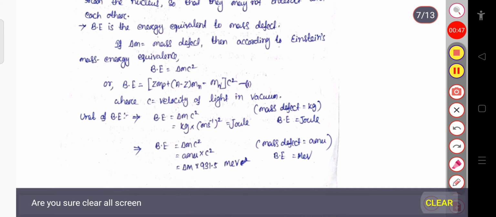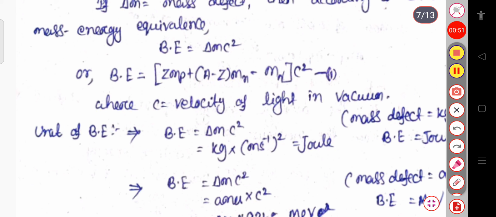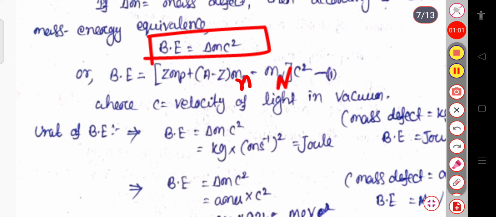Mathematically, we can write the binding energy equal to delta m c square. Delta m is nothing but Z times Mp plus A minus Z into Mn minus M, where M is the mass of the nucleus and Mn is the mass of the neutrons, whole into c square. The mass defect is the defect in the masses.